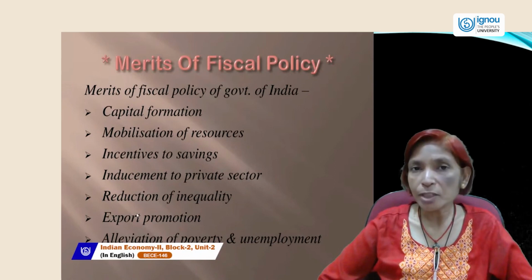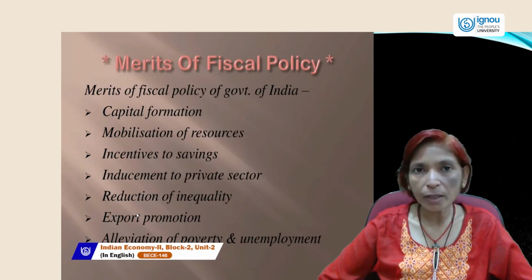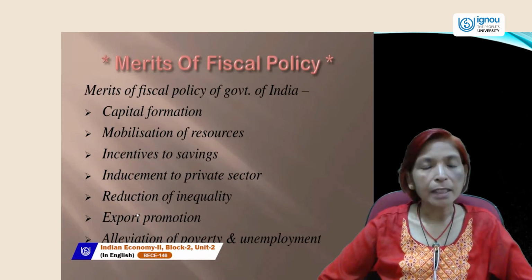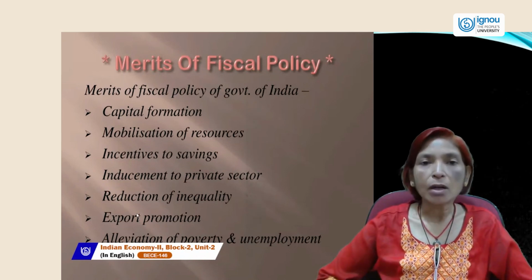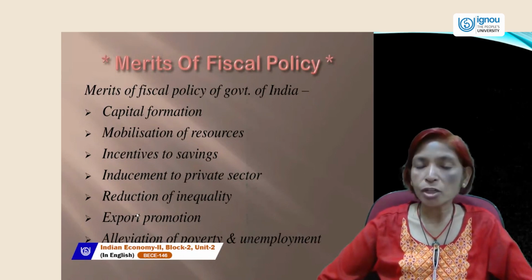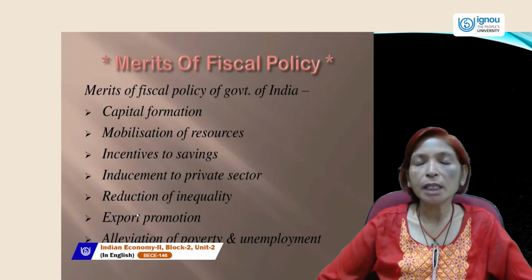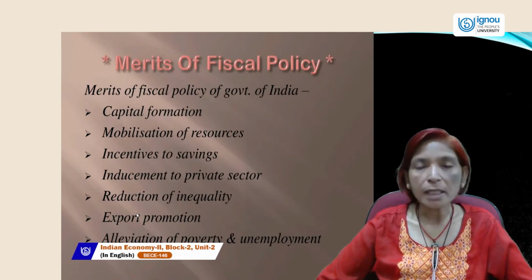And the policy of LPG, which stands for liberalization, privatization, and globalization, was made in 1991 during the economic crisis of that time period. And in this policy, privatization is encouraged by government. Next is reduction of inequality. Through this fiscal policy, government can reduce the inequality of income and wealth among the country's people. Next is